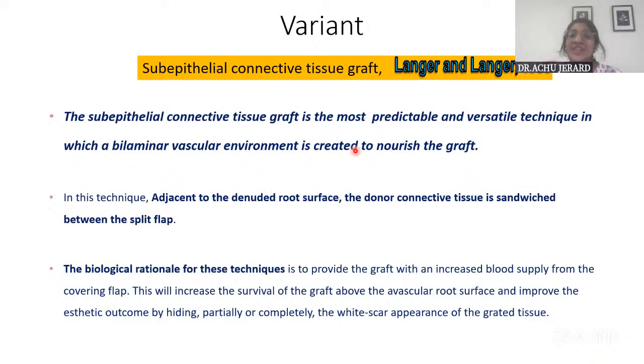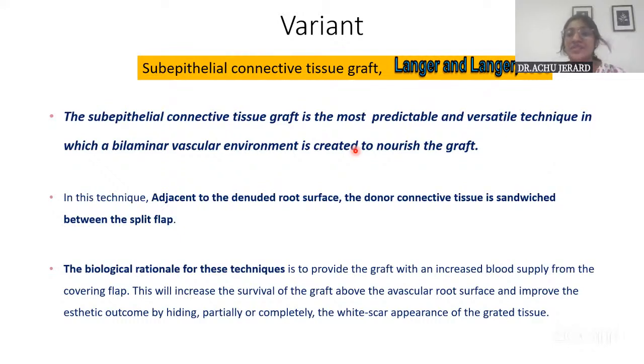This technique needs adequate gingival thickness, adequate width of attached keratinized tissue, and vestibular depth. Why? Because a split thickness flap of sufficient width is raised. Once the connective tissue is procured from the donor site, it is placed on the recipient bed, over which the split thickness flap is placed and sutured.